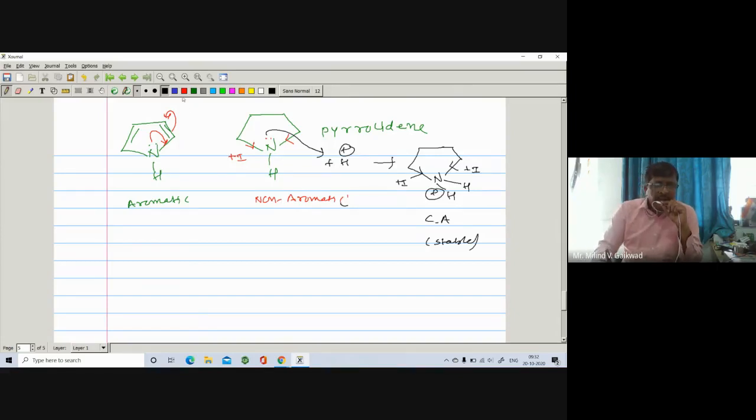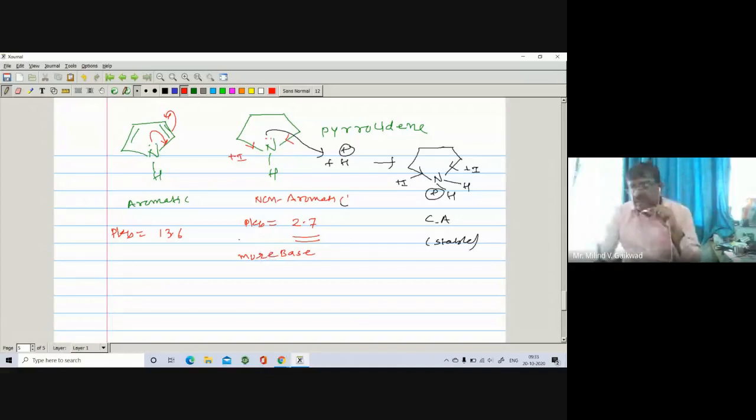And if you compare the pKb value, the pKb of pyrrole is given to be 13.6, and the pKb value of pyrrolidine is found to be only 2.7. So here, lower the pKb value, more is the basic nature. So they are found to be more basic in nature.